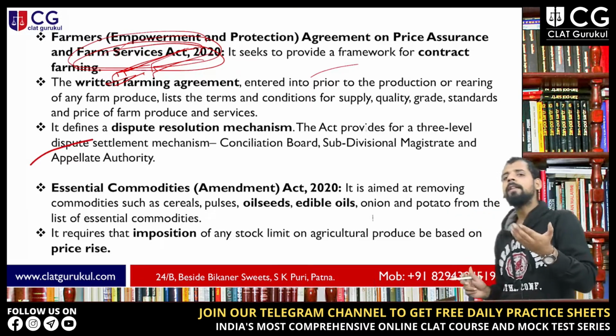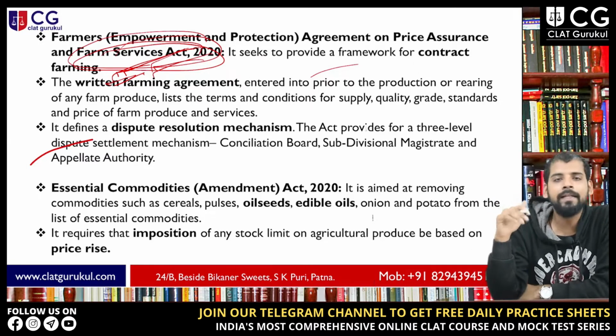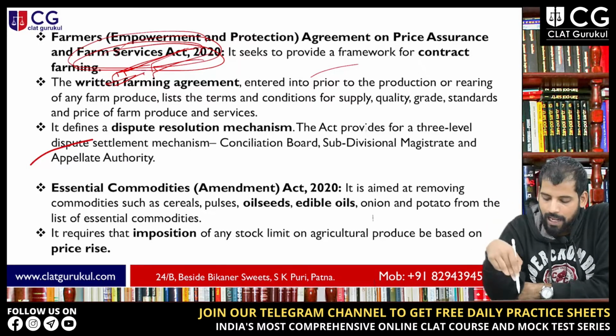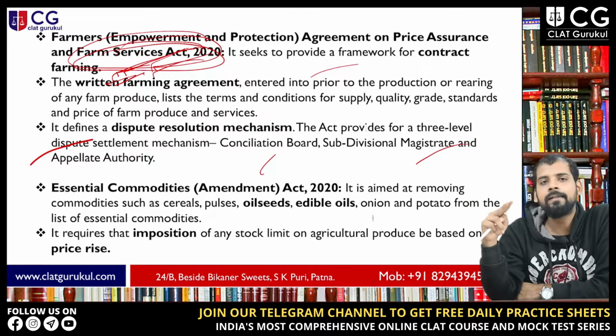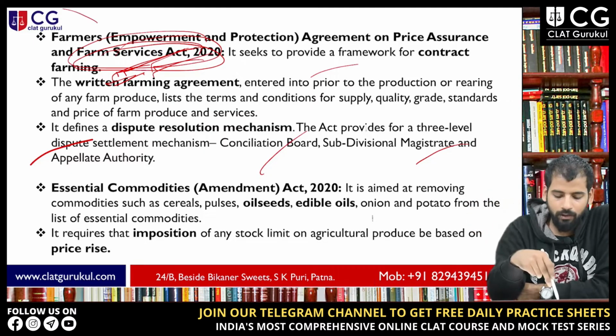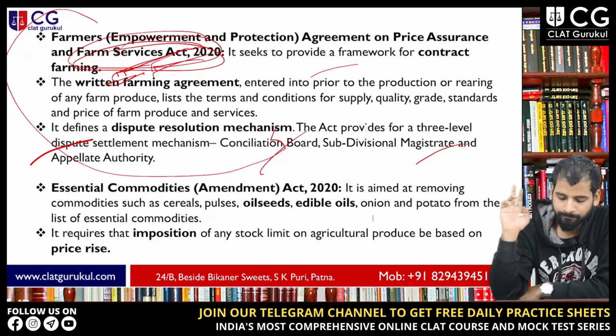Not only the farming agreement, but this act also defines a dispute resolution mechanism, right? It provides a three-level dispute resolution mechanism: the first is the conciliation board, the second is the subdivisional magistrate, and the third is the appellate authority. So this bill covers contract farming and the dispute resolution mechanism, right?